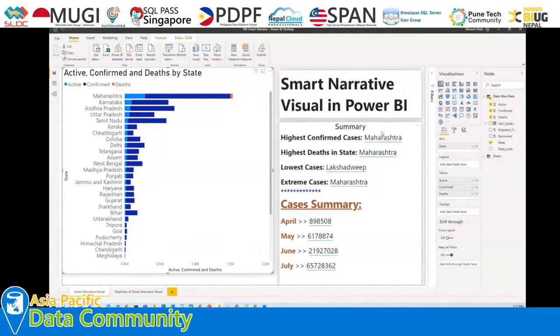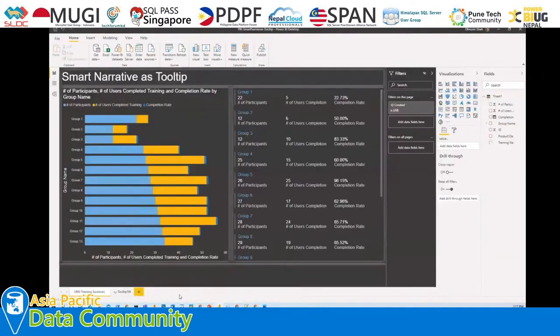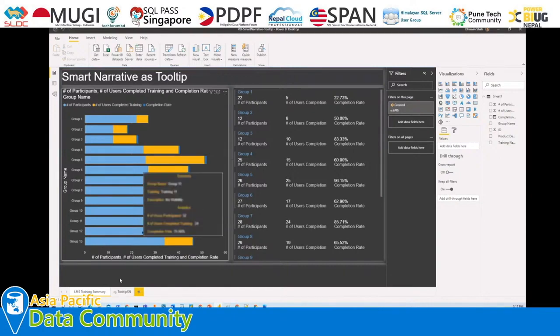Now as I asked in the very beginning, let's say if I wanted to have this smart narrative as a tooltip, then how can we do that? Let me show you that as well. This is the same procedure, the only thing is that the use case is different. Now we have a very good option to customize our tooltip like this. If you want to represent any text data, then this is a very good approach that we can take.